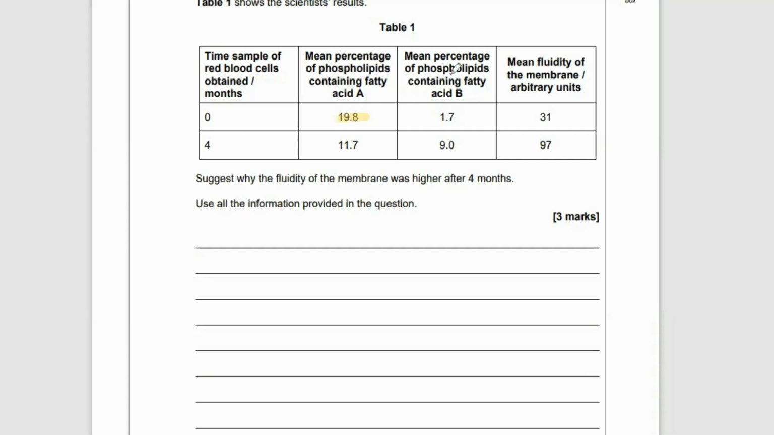Mean percentage of phospholipids containing A, we can see it's gone down from 19.8 to 11.7. Mean percentage of phospholipids containing the unsaturated one has gone from 1.7 to 9, so has increased. And the mean fluidity of the membrane has also increased with the increase of unsaturated as well. Suggest why the fluidity of the membrane was higher after 4 months. Use the information provided. Well, what do we know?